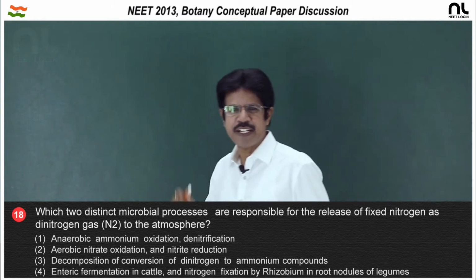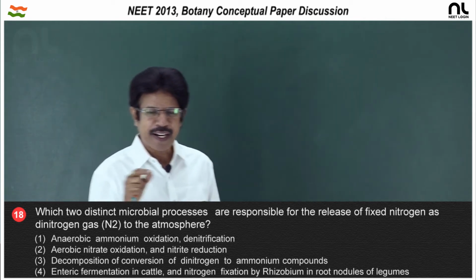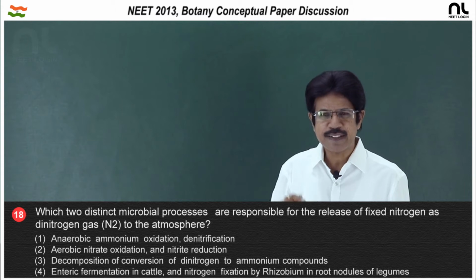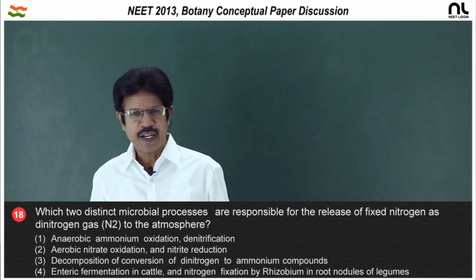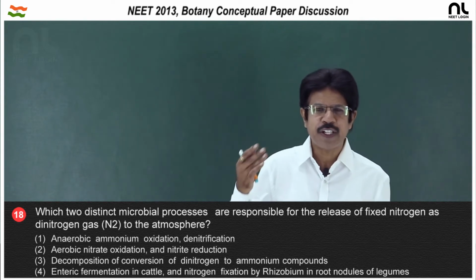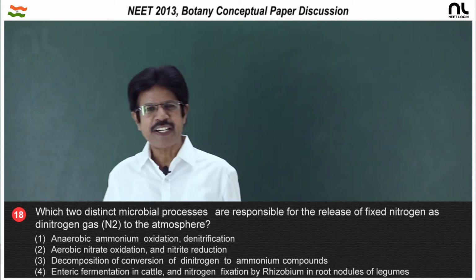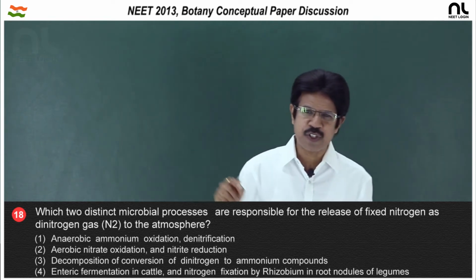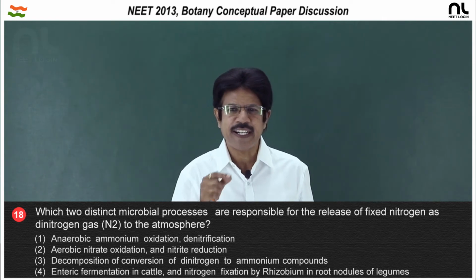In this nitrogen cycle, first option, anaerobic ammonium oxidation, that is oxidation of ammonia to nitrite and nitrate. Oxidation of ammonia to nitrite occurs in presence of Nitrosomonas or Nitrococcus or both. Nitrite undergoes oxidation to become nitrate in presence of Nitrobacter. These nitrates are absorbed by the plant roots and transported to the leaves, where they are converted into ammonia, into the amine group of amino acids. And under anaerobic condition, the nitrite and nitrate present in the soil again get reduced to molecular nitrogen. The flow back of nitrogen from soil to the atmosphere is called denitrification.